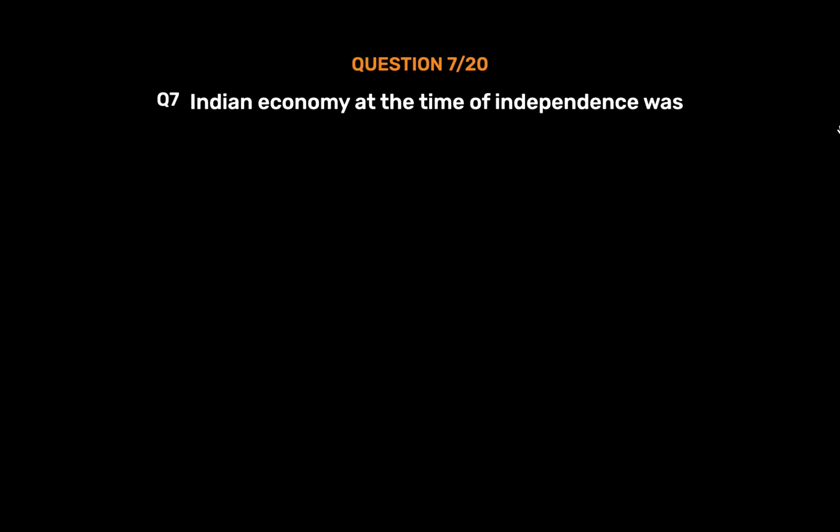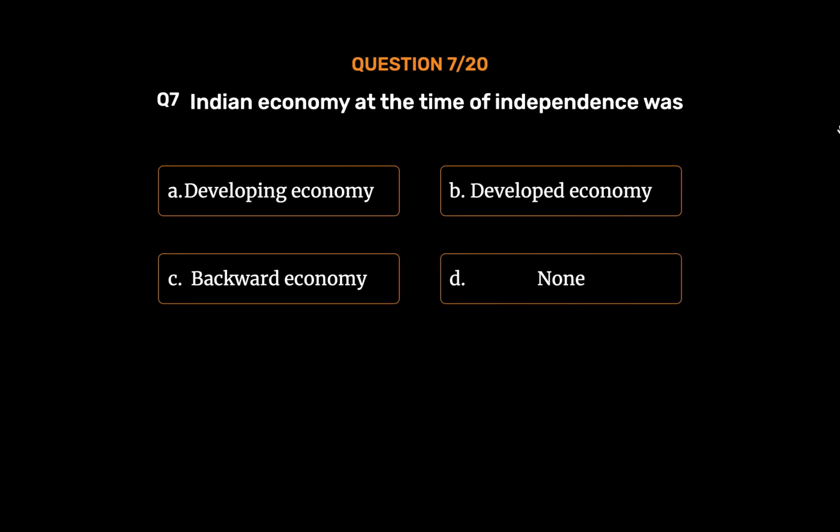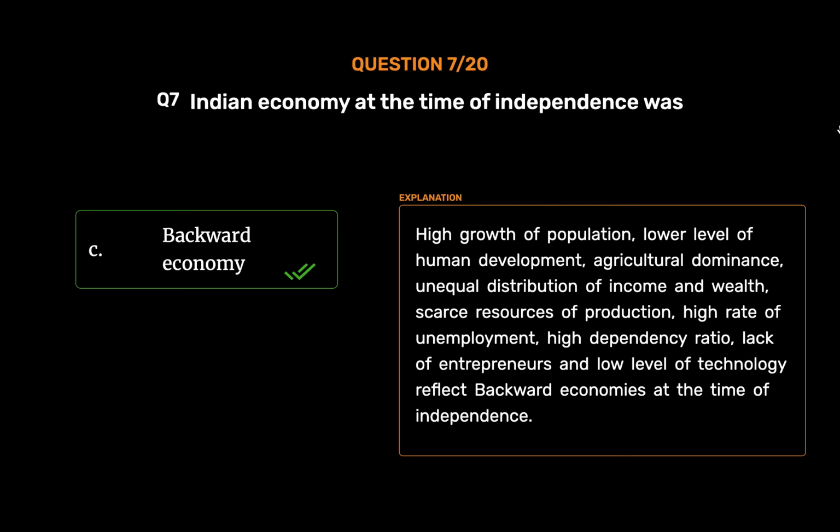Question number 7. Indian economy at the time of independence was Option A. Developing economy. Option B. Developed economy. Option C. Backward economy. Option D. None. The correct answer is Option C. Backward economy. High growth of population, lower level of human development, agricultural dominance, unequal distribution of income and wealth, scarce resources of production, high rate of unemployment, high dependency ratio, lack of entrepreneurs and low level of technology reflect backward economies at the time of independence.